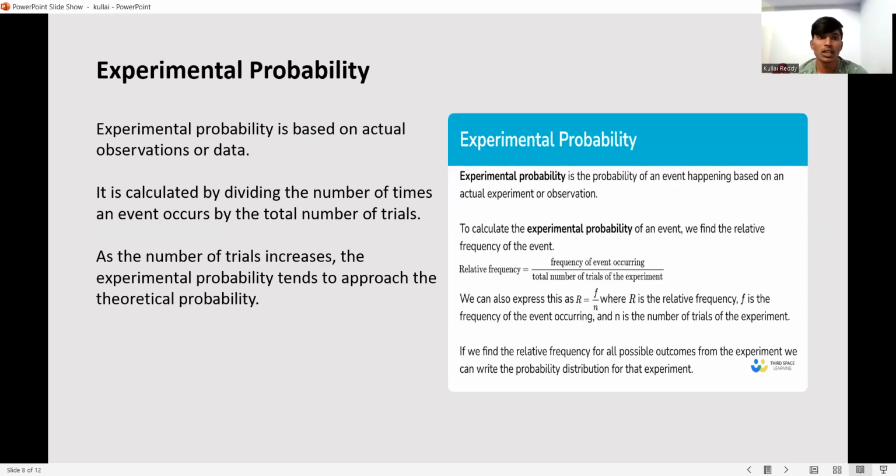Experimental probability. Experimental probability is based on actual observations or data. It is calculated by dividing the number of times an event occurs by the total number of trials. As the number of trials increases, the experimental probability tends to approach the theoretical probability.